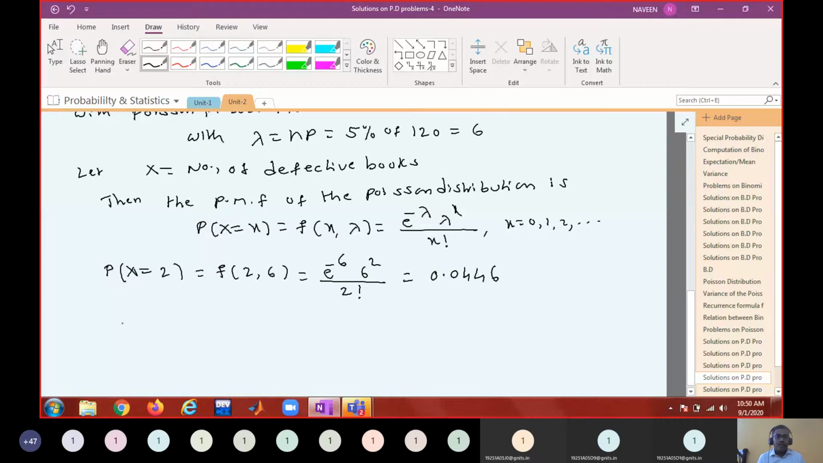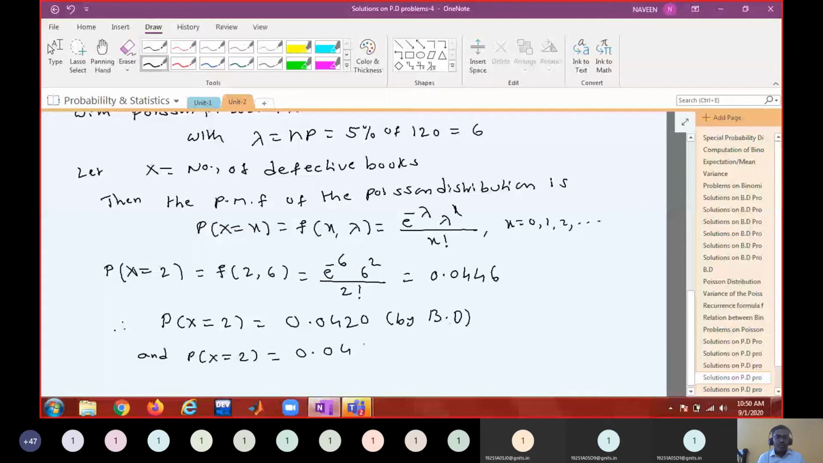What is that value given? 0.042. By binomial distribution, p of x equal to 2 equals 0.042. And p of x equal to 2 equals 0.0446 by Poisson distribution. In exams, no one will tell you apply Poisson distribution or apply binomial distribution.